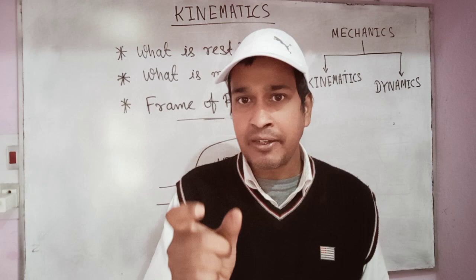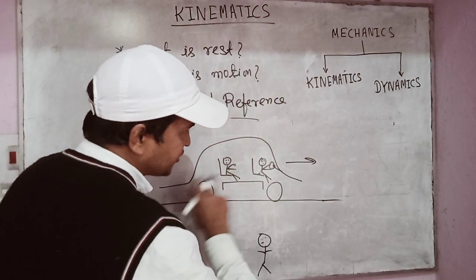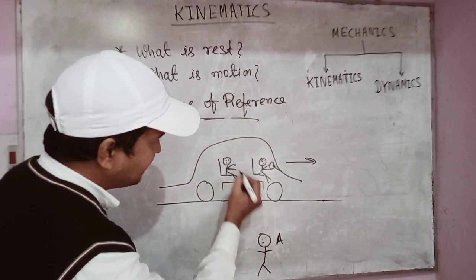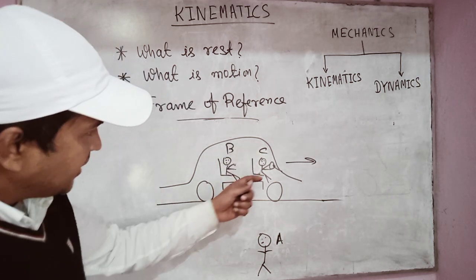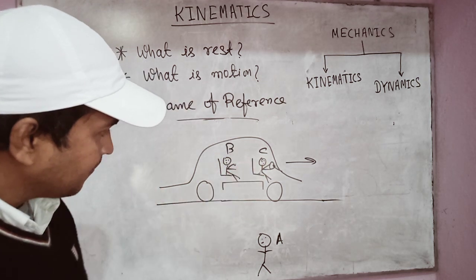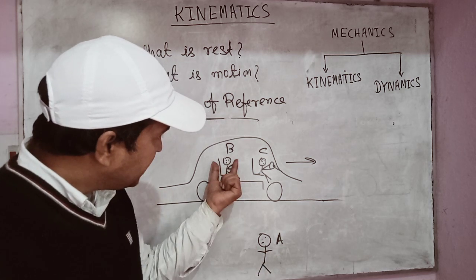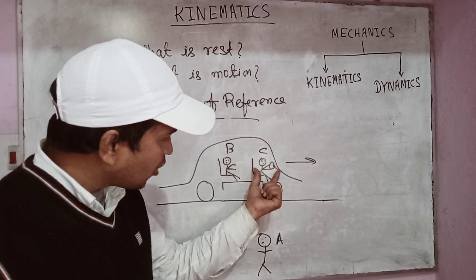We explain it by another example. For example, this is a car going on a straight road. This is a person A observing the car, and this is the driver of the car, C, and this is B sitting behind the driver. I ask A to state whether B is at rest, and state whether the driver of the car is at rest or in motion.